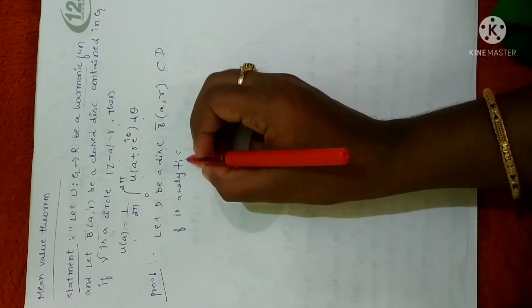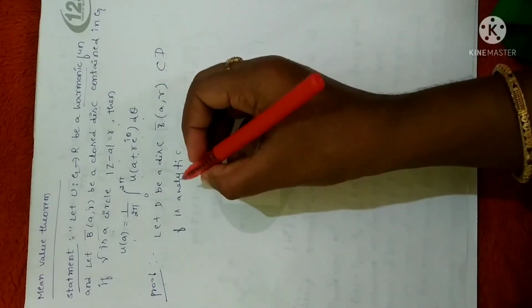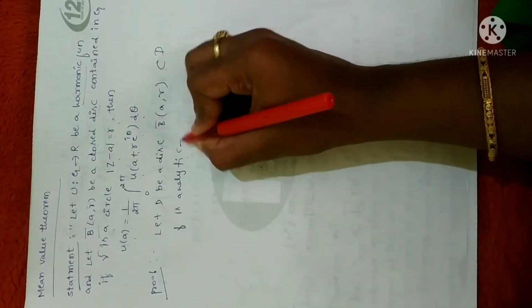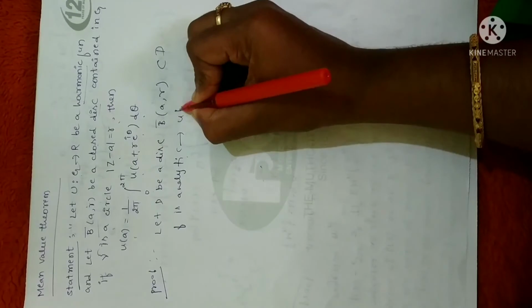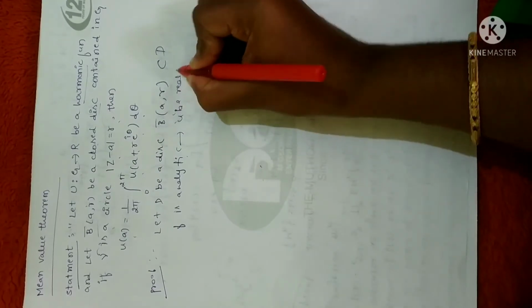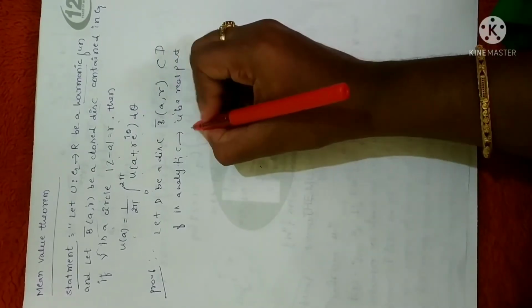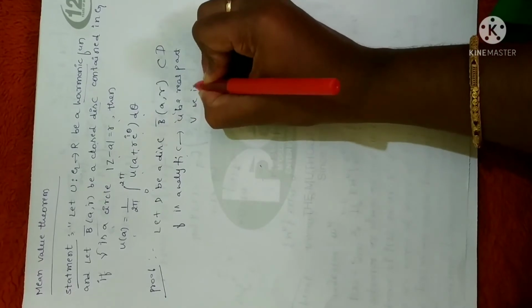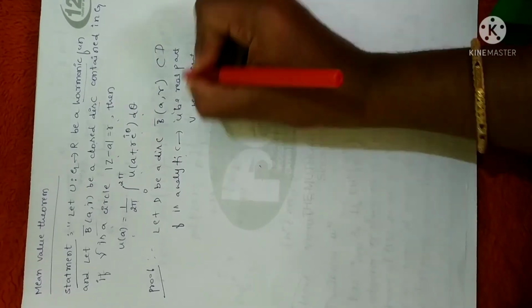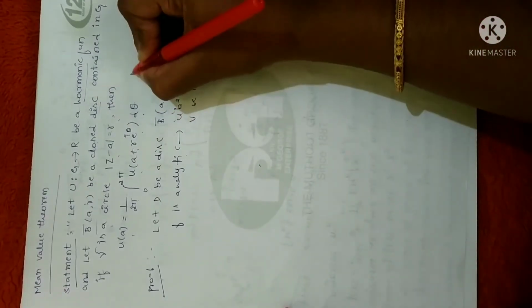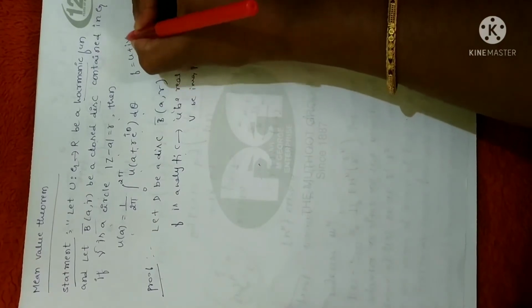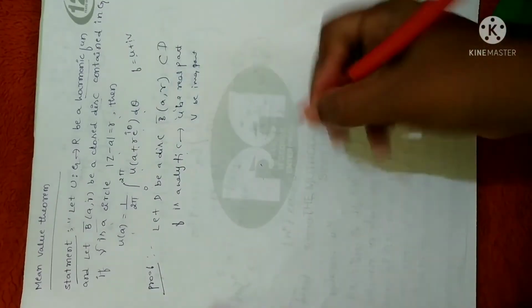Let f be an analytic function, as you already studied, such that u is the real part and v is the imaginary part. So we can express a complex function f as u plus iv, u being the real part and v the imaginary part. That's what I have assumed.